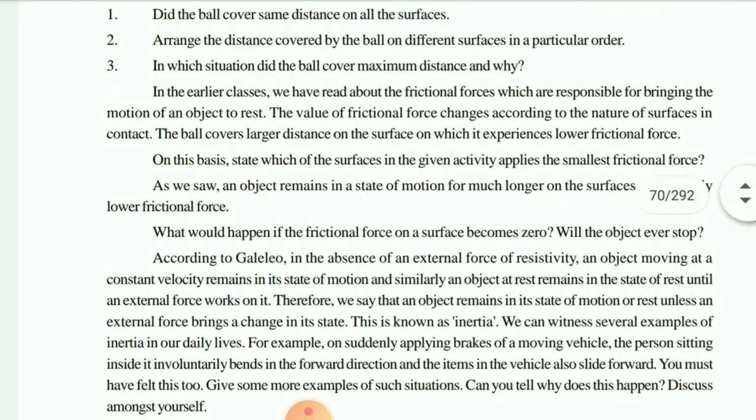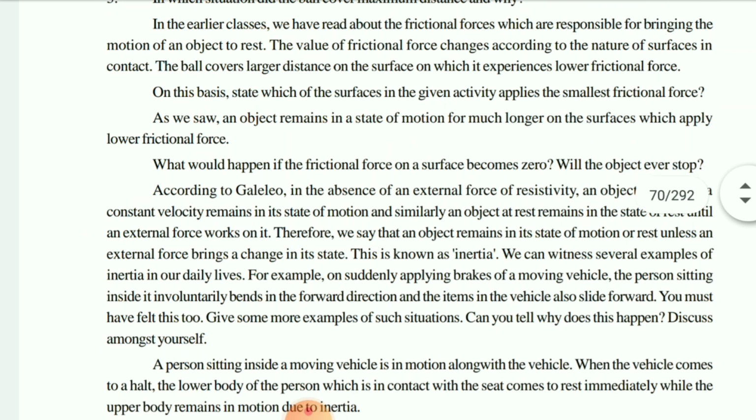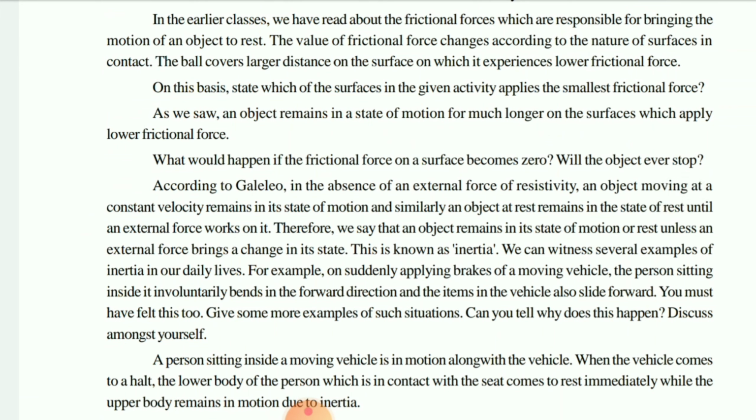Okay, children. Then you learned about the frictional force. If the frictional force is less, it will not move. We need friction. On the basis of that only we see movement from one place to another. So Galileo said that in the absence of external force or resistivity, an object moving at a constant velocity remains in its state of motion. Similarly, an object at rest remains at rest until it gets an external force.